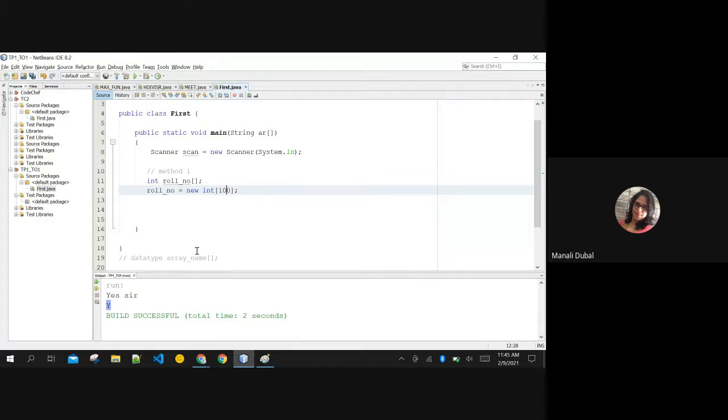Same if you create the size of 100, this memory is occupying 100 into 4 bytes of memory, right? That is nothing but 400. One more thing, capital B is always byte and small b is always bit. In programming, you will see this in interview questions also. If somebody is mentioning small b, it is always bits, and capital B means always bytes. Whenever you are facing such questions, capital B is always byte, this is always bits. Now, so far clear?